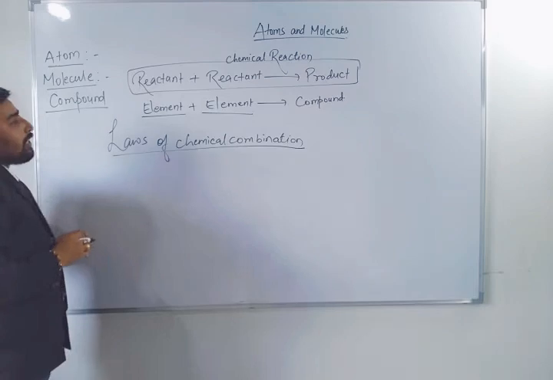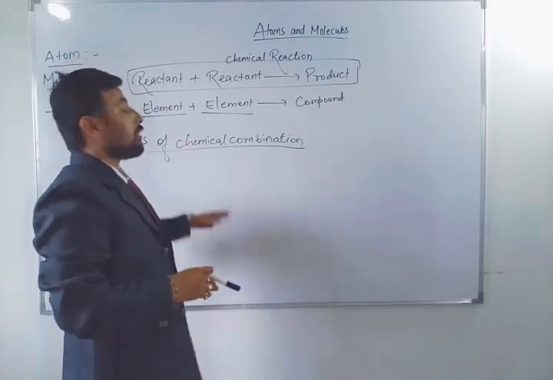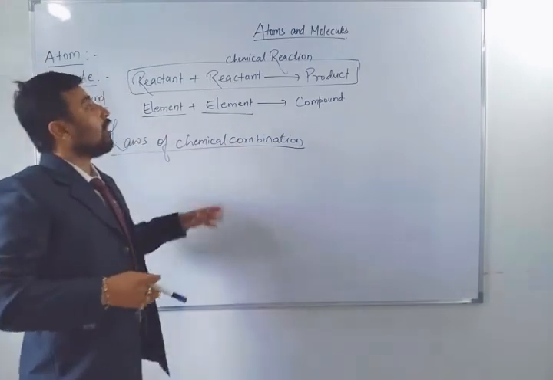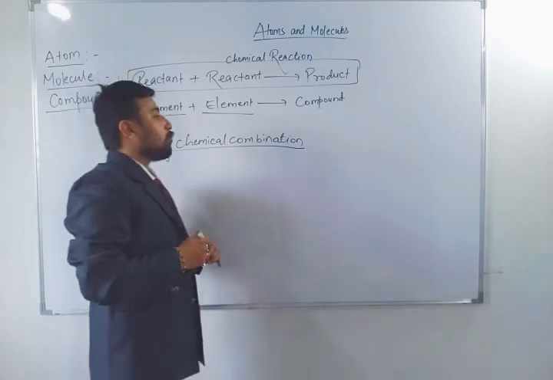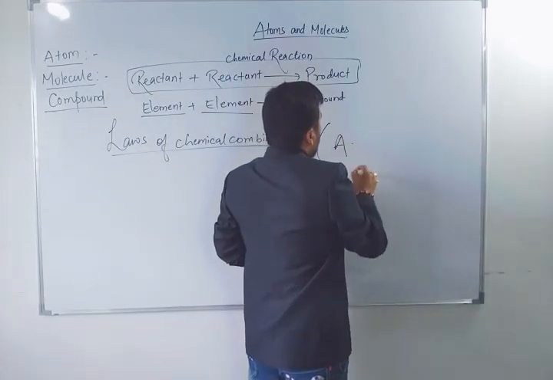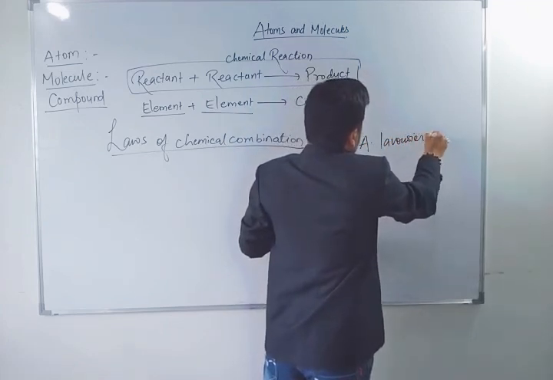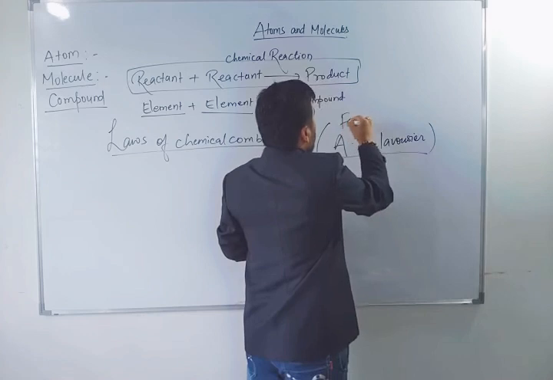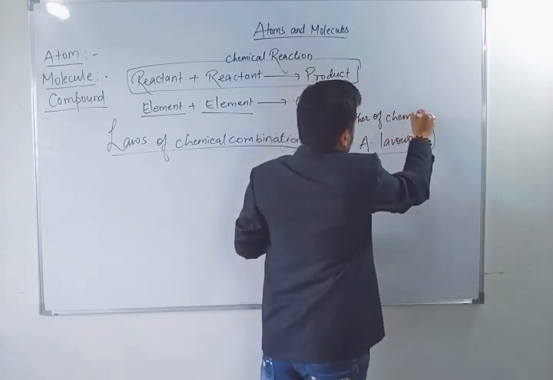Any chemical reaction has to obey some rules, has to obey some law. So that's why this is called laws of chemical combination. And this was specially given by the father of chemistry, Antoine A. Lavoisier. Remember the word, father of chemistry, Antoine A. Lavoisier.